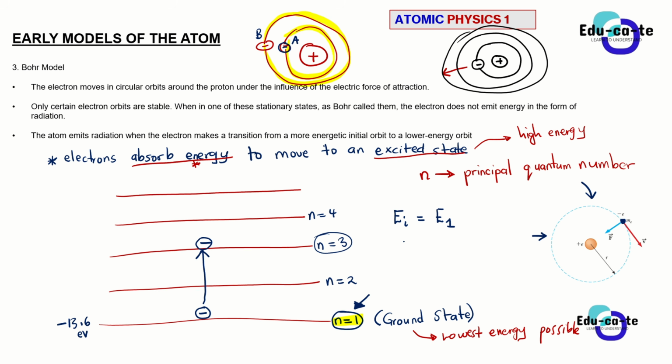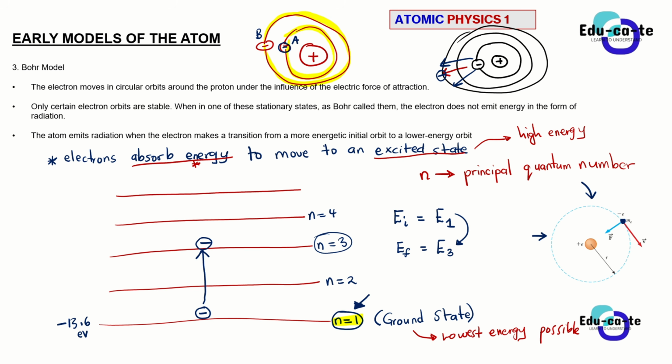That was its initial amount. And next, it has the final energy level, which is energy level number 3. So it has absorbed some energy, or we can say that it has moved away from the nucleus. It was here and it moved away from the nucleus.